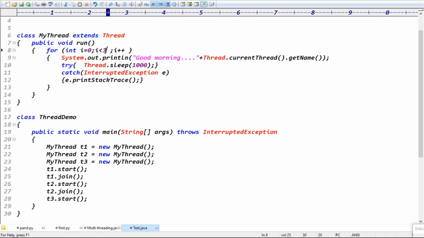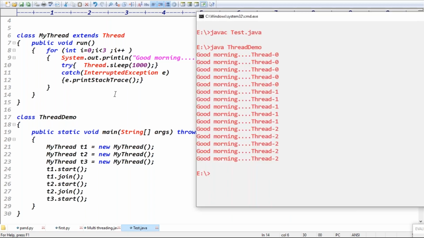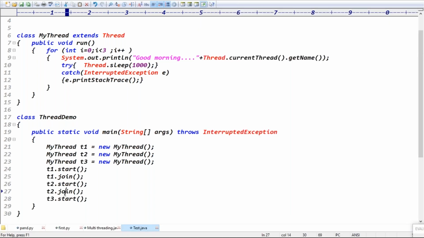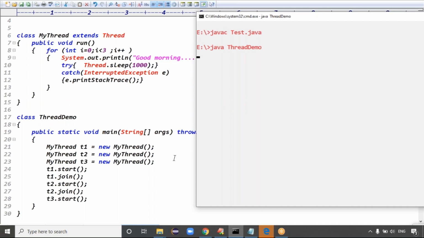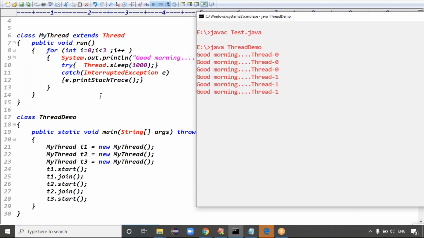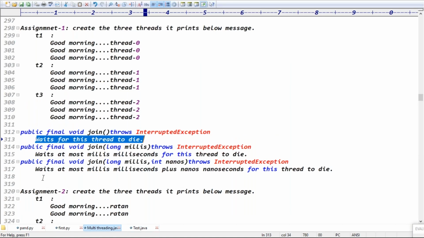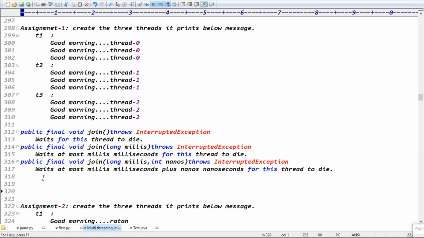Because here we have to understand the point: multiple threads are doing the same activity, the same functionality. If multiple threads are doing the same functionality, don't take multiple classes. For a single class, we can create the 3 thread objects, right? Yes or no? For a single class, how many thread objects can you create? For a single class, you can create multiple thread objects, right? Exactly. Is that clear now?